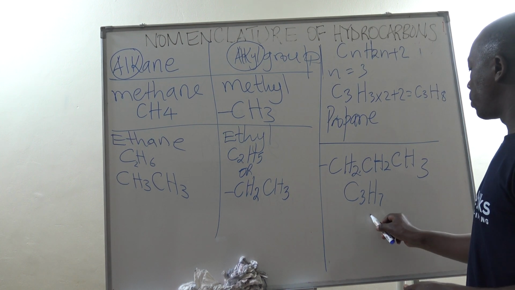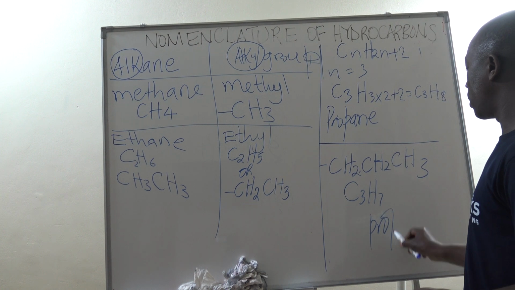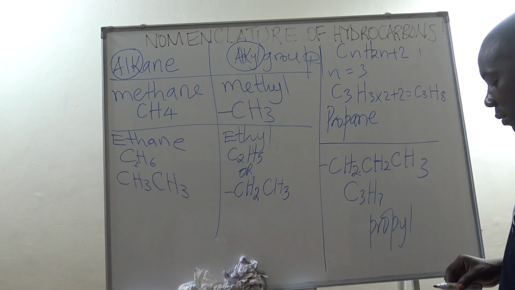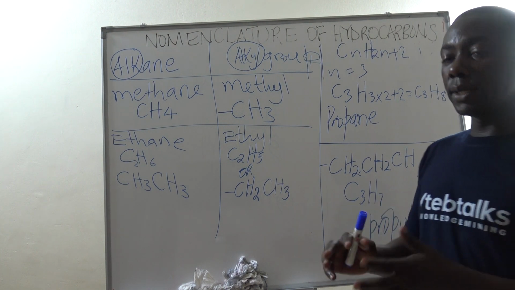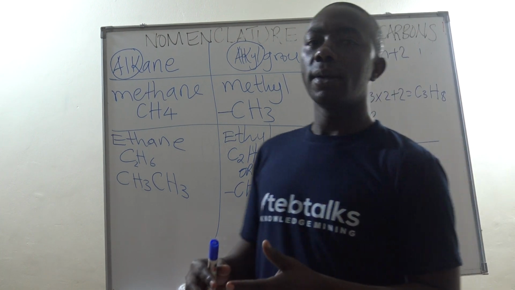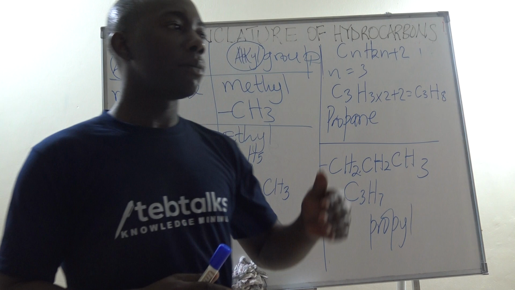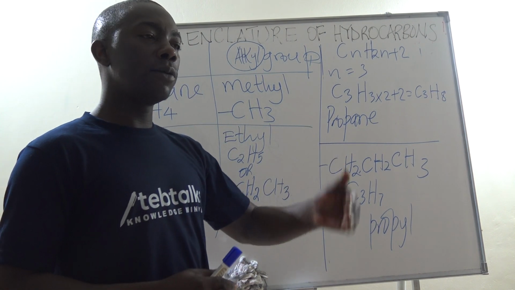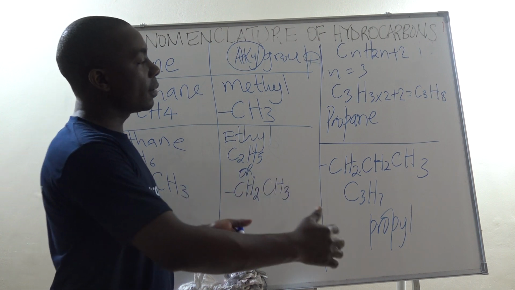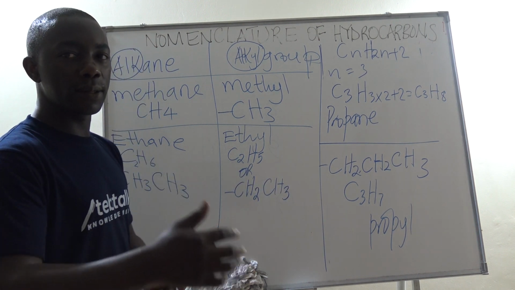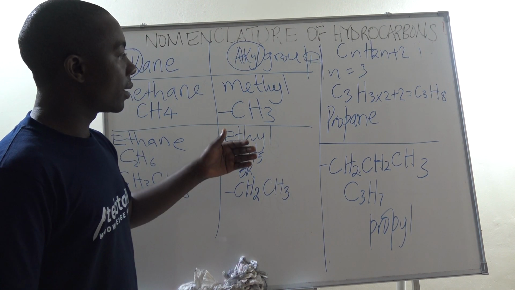This is an alkyl group and it is called propyl. In other words, the difference and the similarity between alkanes and alkyl groups is that alkyl groups are 1 hydrogen less than the alkanes. Alkyl groups are 1 hydrogen less than the corresponding alkanes.